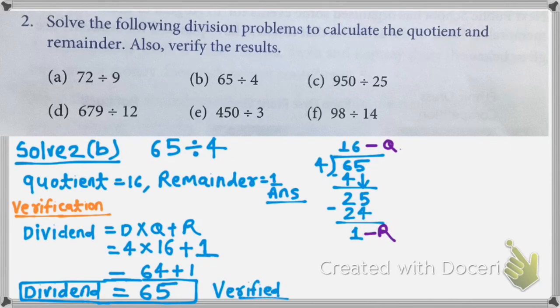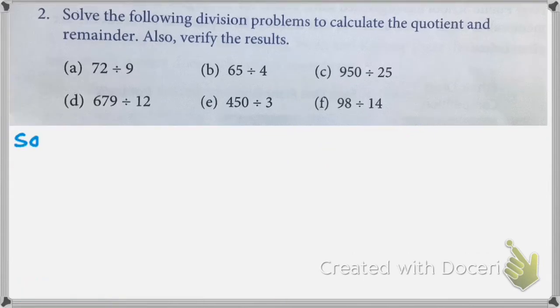Now next question, 950 divided by 25. So let's write question. 950 divided by 25.